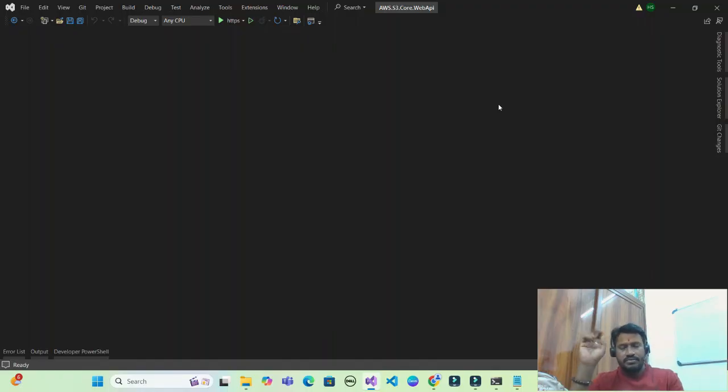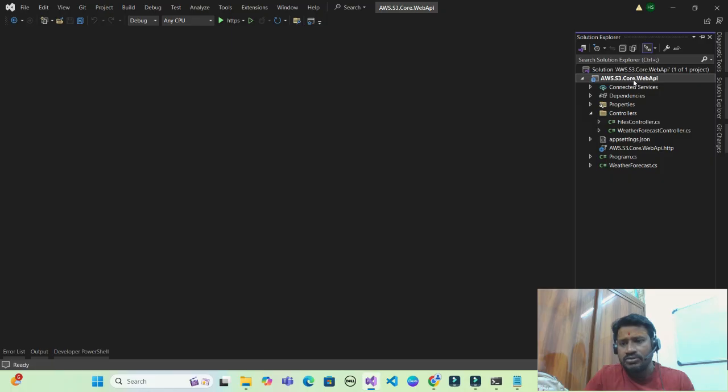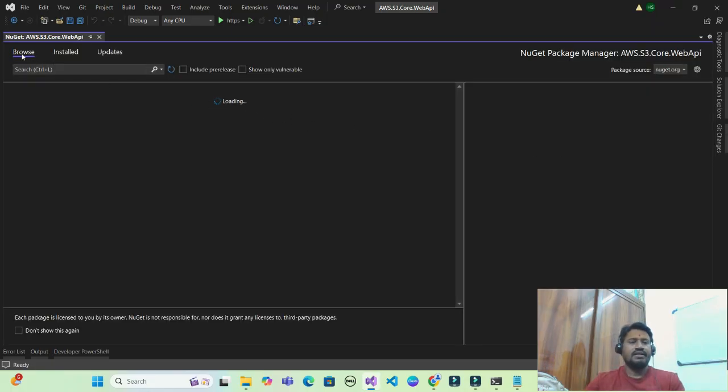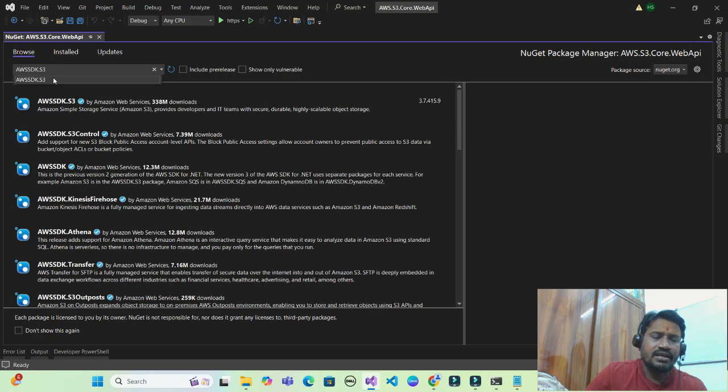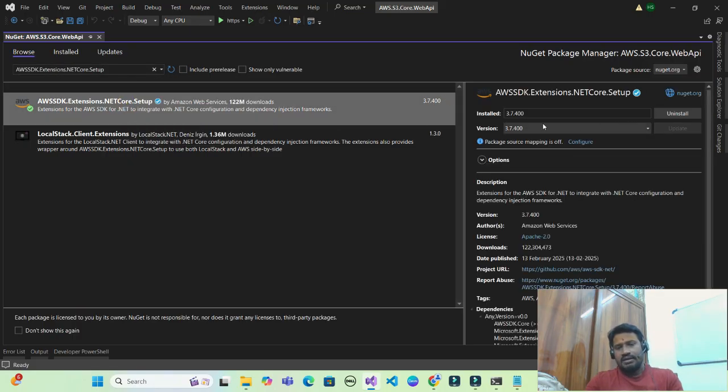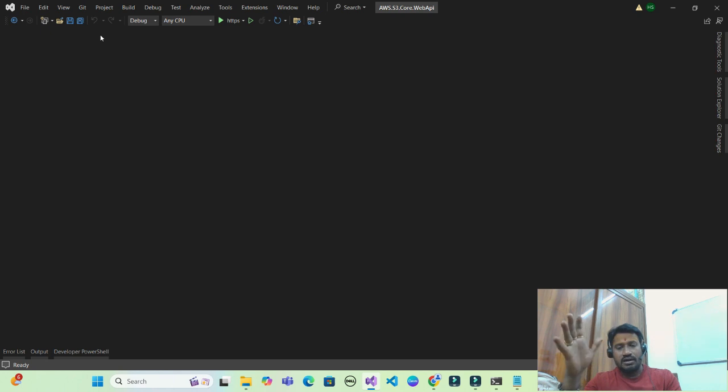First thing first, we have to install two packages from NuGet. To install packages from NuGet, right click on solution, go to manage NuGet packages and then click on browse. We have to install AWSSDK.S3 and AWSSDK.Extensions.NETCore.Setup. So once the installation is completed, we are ready to start our code.